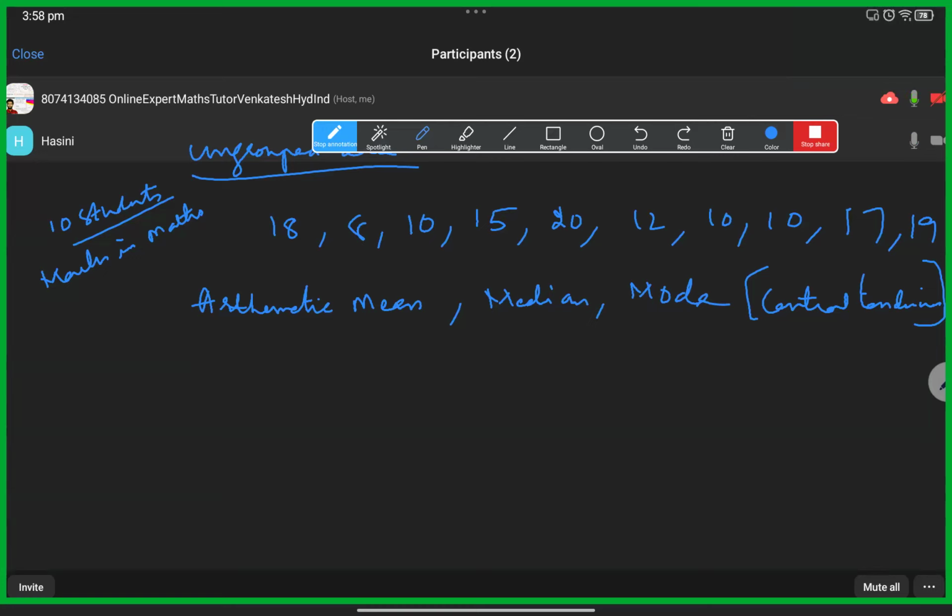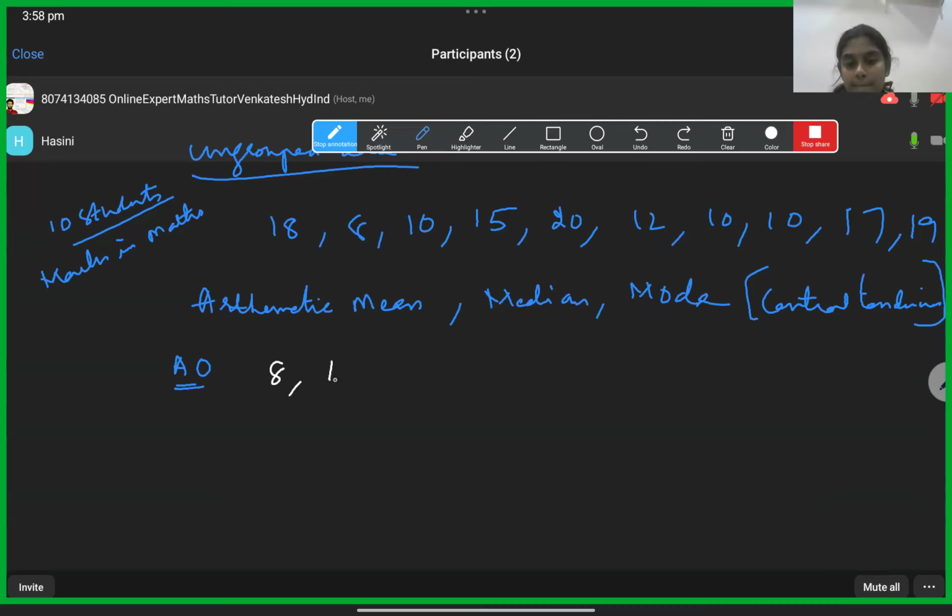So first, we'll arrange this data. Can you tell me, in ascending order or descending order, your wish? Sir, ascending order is 8, 10, 10, 10, 10.